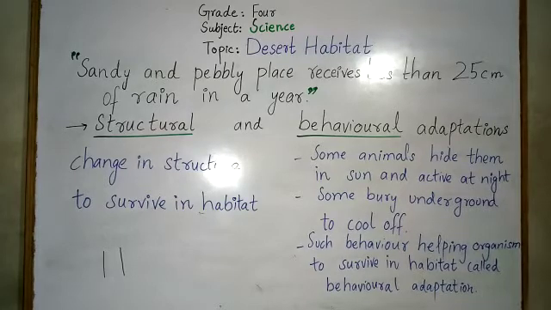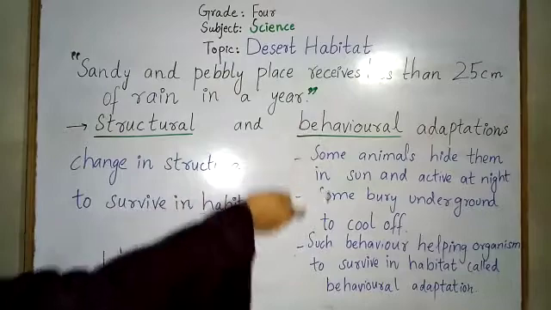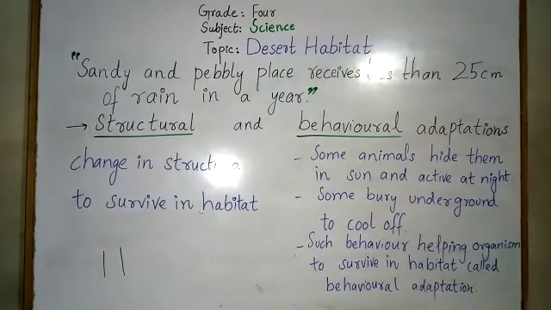The conditions are extreme, there is a lack of water, and there is nothing to eat. So only some plants and animals can survive there. The animals and plants that can survive there have structural and behavioral adaptations through which they have modified themselves to live in that habitat.